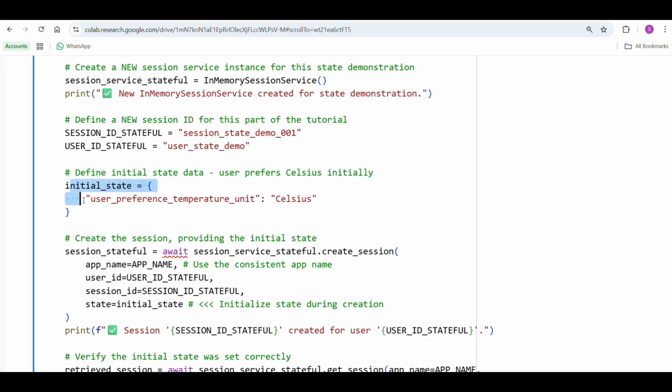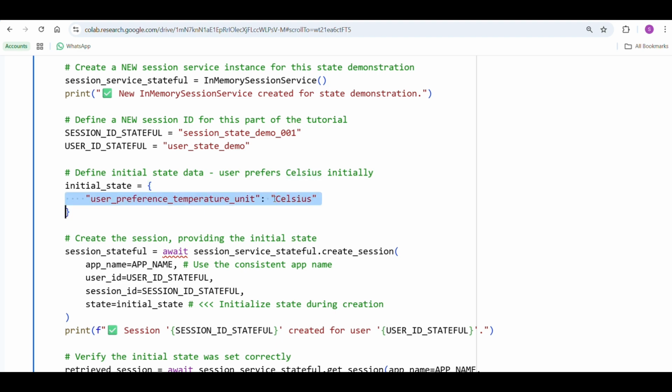So why do we want to define this initial state? Because at the start of the conversation, you're storing, for example, that the user prefers the temperature in Celsius. In this example, the weather report temperature should be in Celsius. This is extremely powerful, so this state can be used by your weather agent to always convert the temperatures and decide which format to return, whether it is Fahrenheit or Celsius, giving a personalized response.